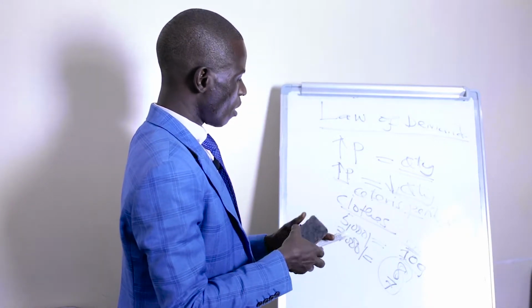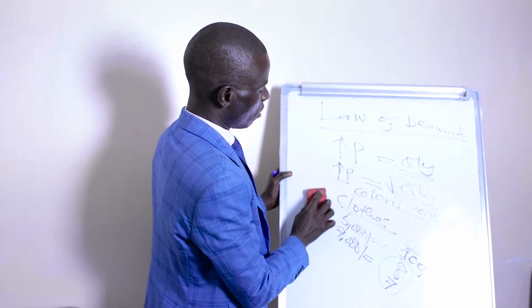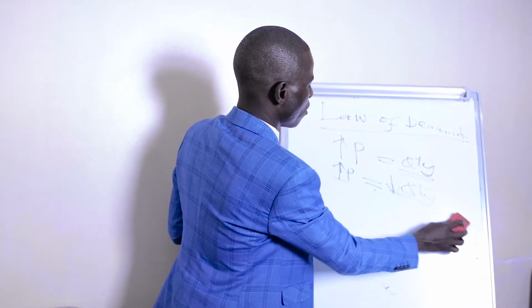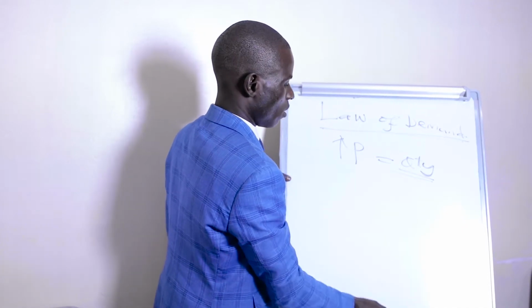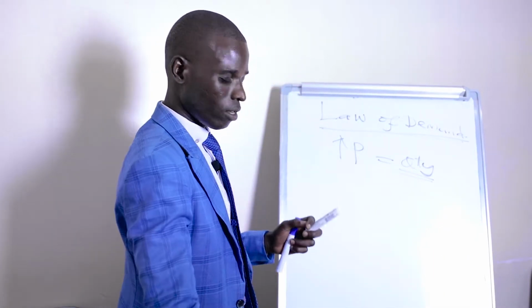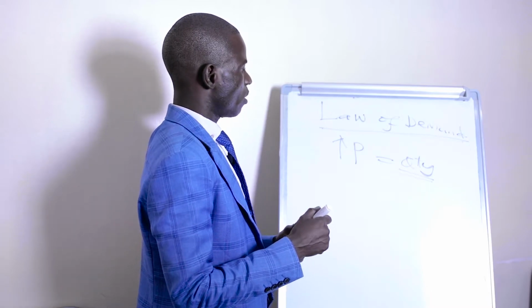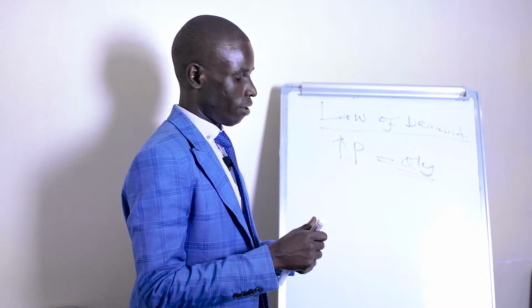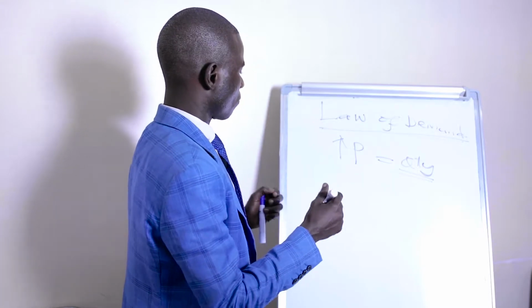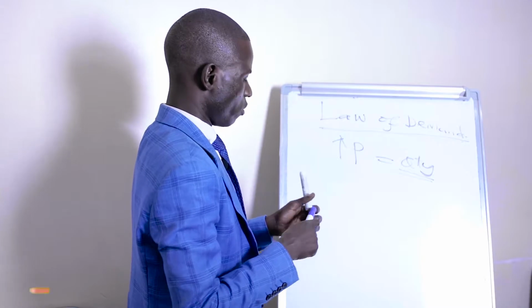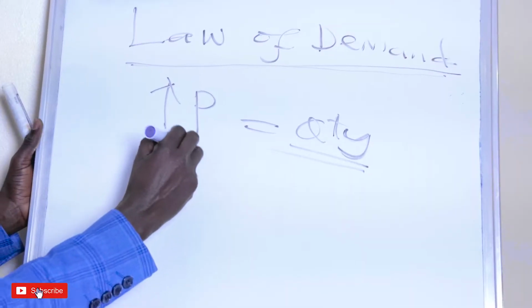Now, after we have discussed the law of demand, we can now use the law of demand to draw the demand schedule, and later on we can draw the demand curve. Okay, so we have the idea of the demand schedule.